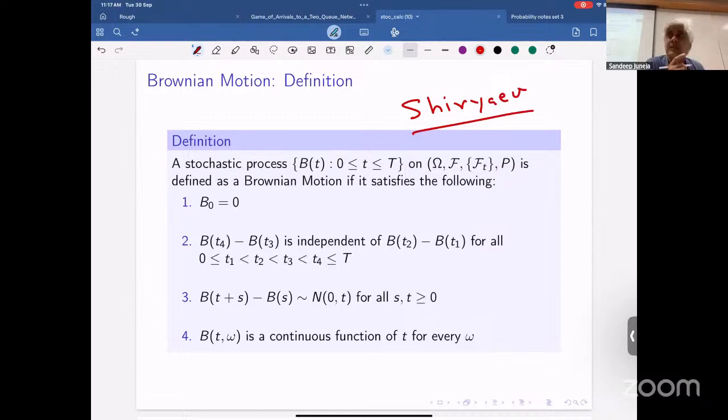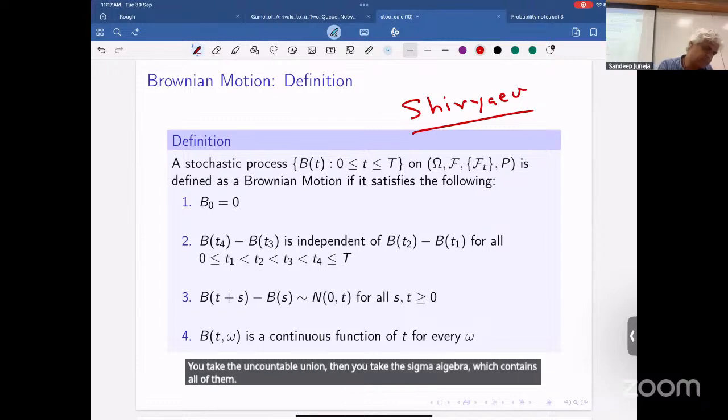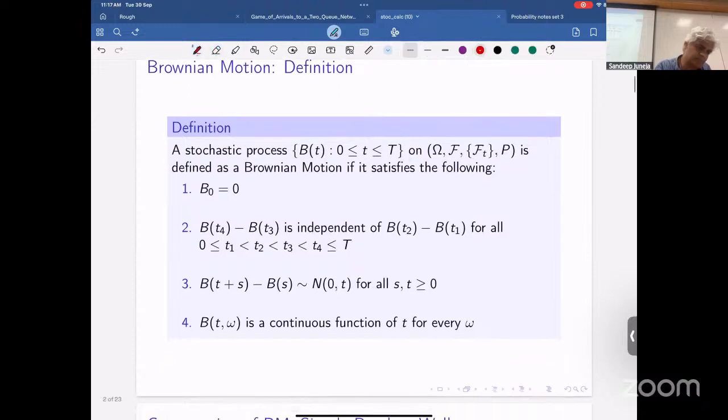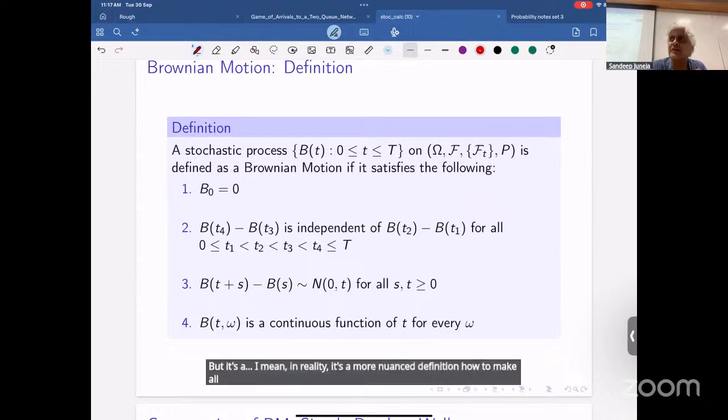So F is a countable union of F_t's? No, now the F_t's are uncountably many. So you take the uncountable union, then you take the sigma algebra which contains all of them. But in reality, it's a more nuanced definition how to make all this work. We're ignoring all those issues.